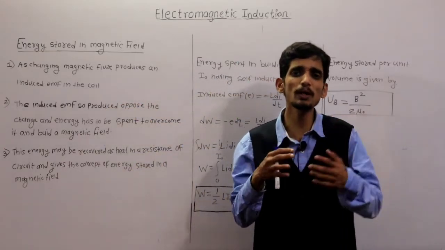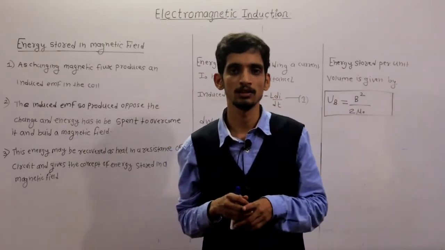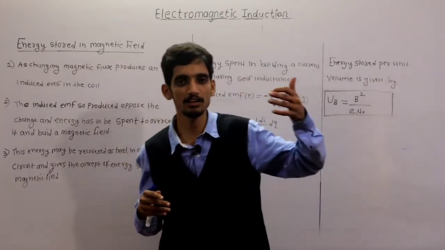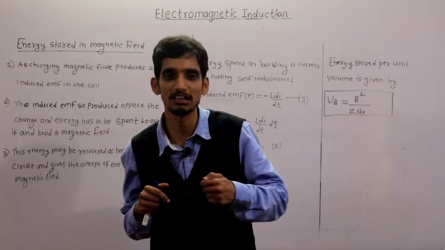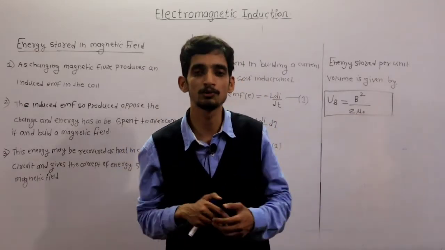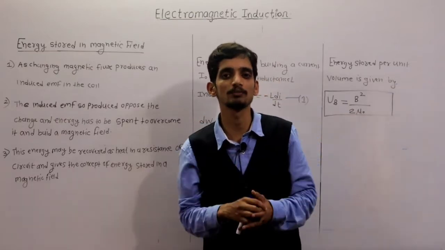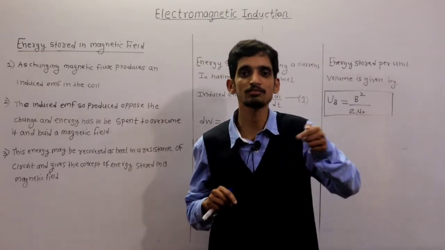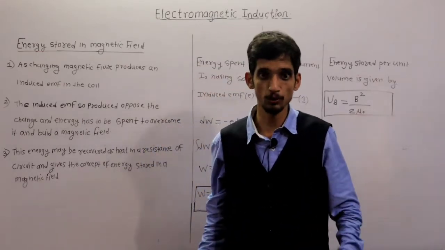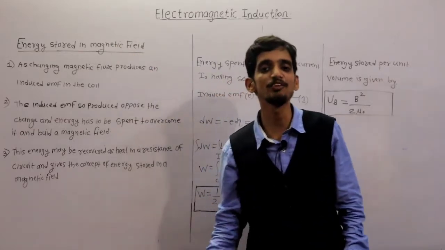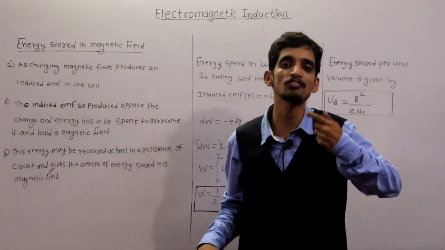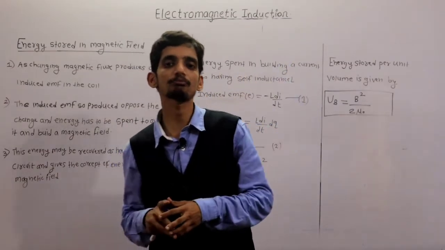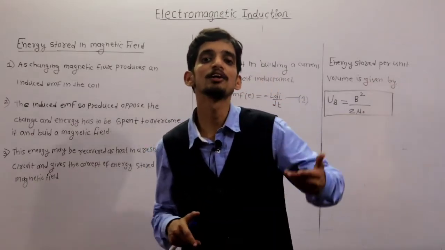Now actually what happens is that some work has to be done to build a magnetic field when current flows through the coil. As I already discussed, when current flows through the coil, a magnetic field is produced around that conductor. To build that magnetic field, some work has to be done, and that work is stored in the magnetic field. Clear? Because flux has already been produced. So for this energy stored in the magnetic field, we have to mathematically derive the formula for how much energy is developed in a magnetic field.